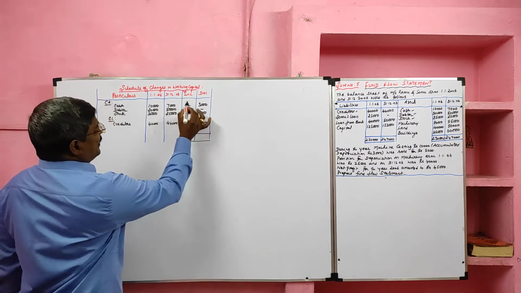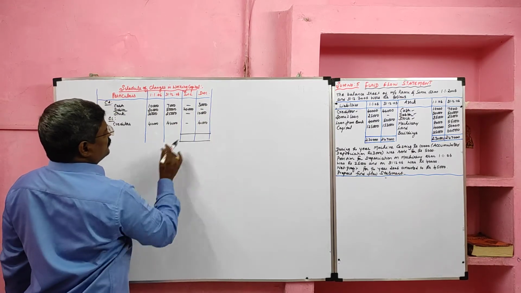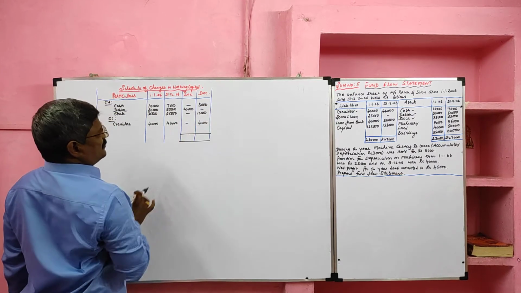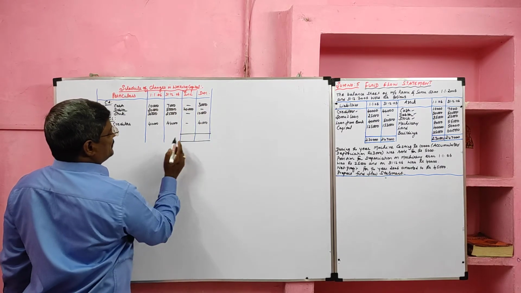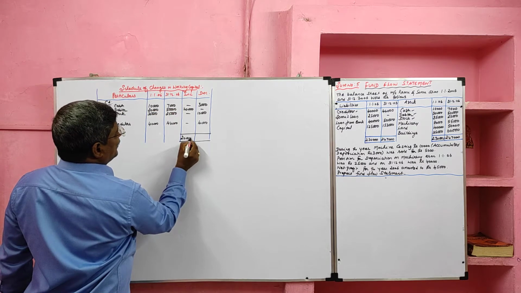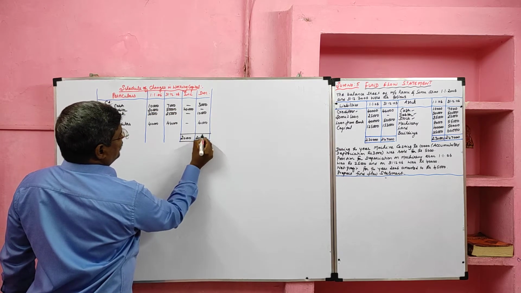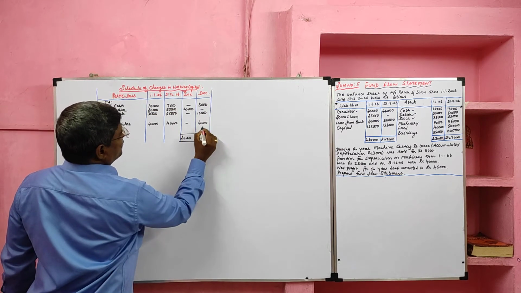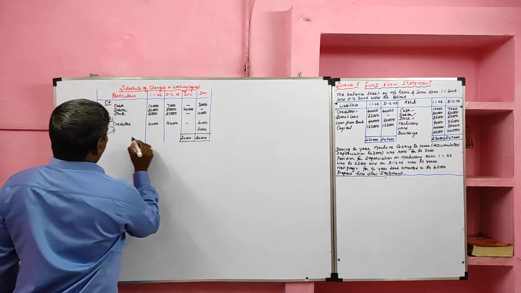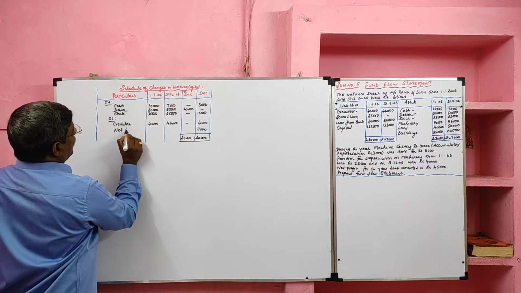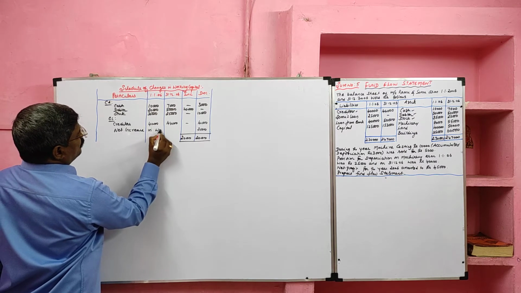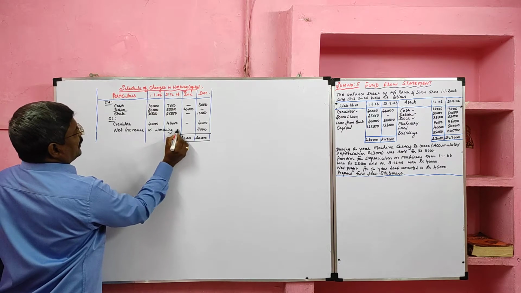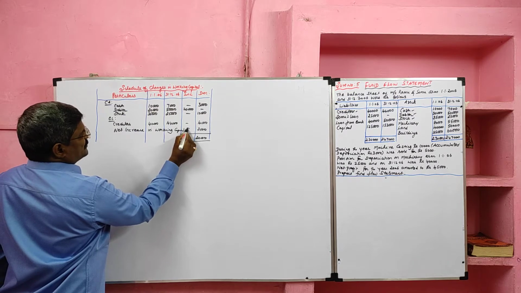In this case, the gross increase total is 20,000, the gross decrease total is 17,000. So gross increase exceeds the gross decrease, so we will get a net increase in working capital. The difference is 20,000 minus 17,000, 3,000, which we will consider as net increase in working capital. It will go to the application side.